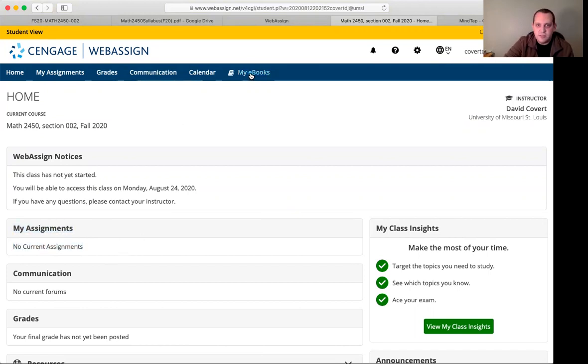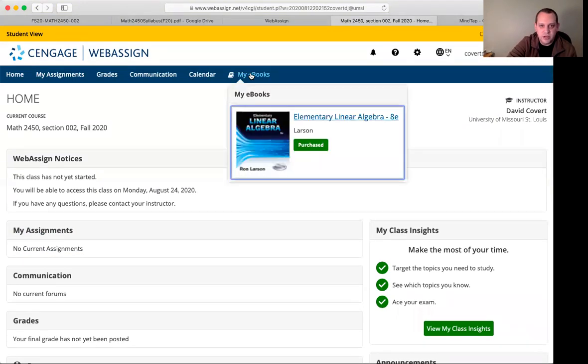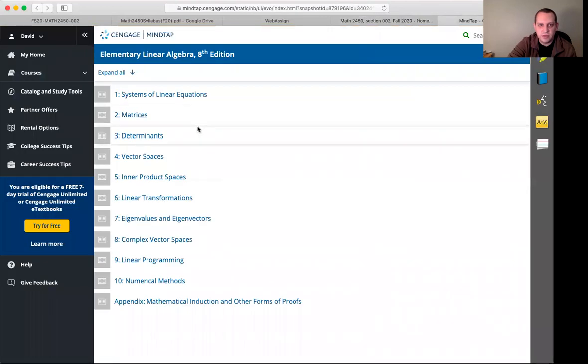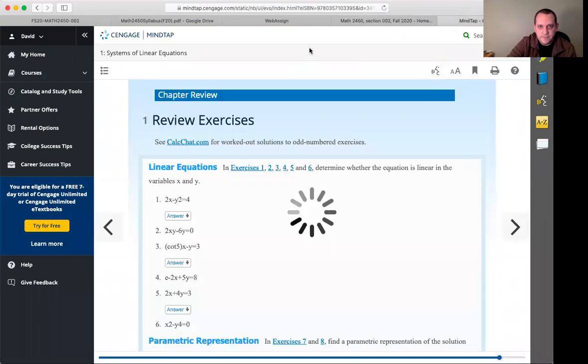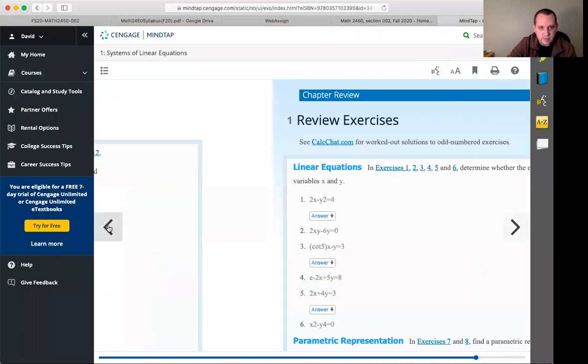And then the other thing that's important for you is your ebooks. Okay, so if you wanted to look at the book, this is the link that you would use to access it. Okay, and so when you look at the book, it'll just pull up each individual chapter. So you can click on the links, and then you can kind of go through and look at the different pages.